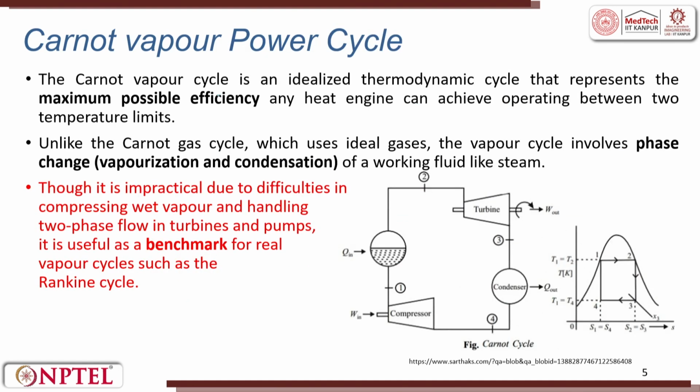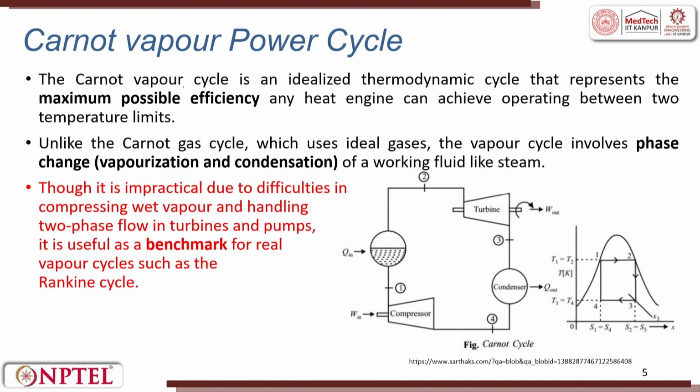The Carnot vapor cycle is an idealized thermodynamic cycle. Why do we always go for the Carnot cycle? Because here, to a large extent, we remove all the assumptions, or I would put it this way, we try to have a lot of assumptions and then we try to simplify the system to get the output.